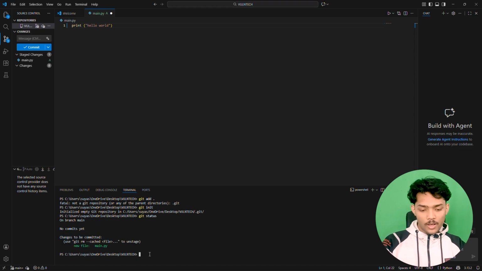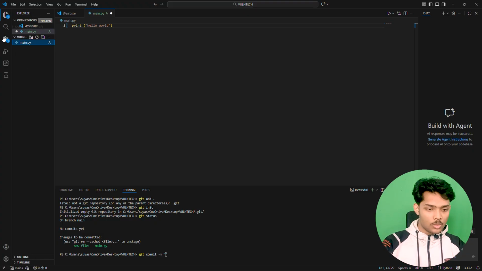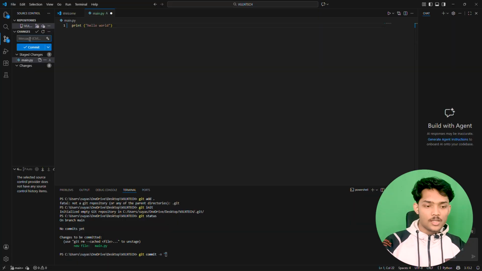To commit, we can simply type git commit -m for message and type any message, but we are going to automate this process with this section in our source control. Let's commit with a message of hello world here. Okay, spelling mistake.